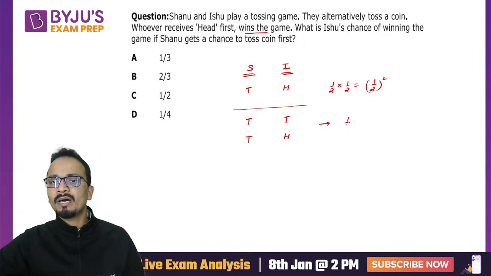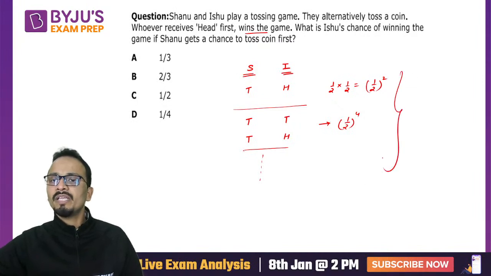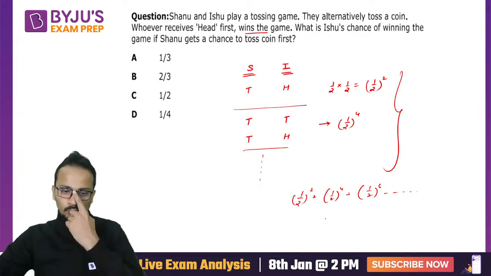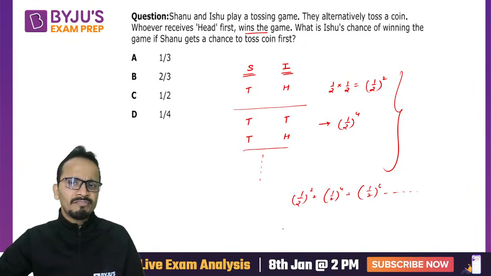So it will be 1 upon 2 raised to the power 4. Now, likewise, this will keep on happening. So the total probability will be the sum of 1 by 2 square, 1 by 2 raised to the power 4, 1 by 2 raised to the power 6 and so on. So this will be the entire sum here. Okay, and this will go up till infinity.